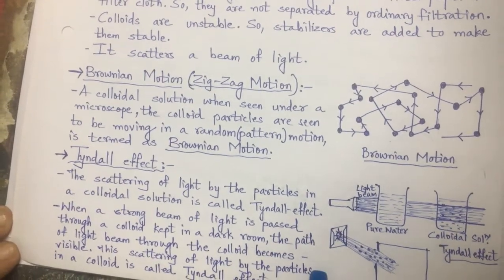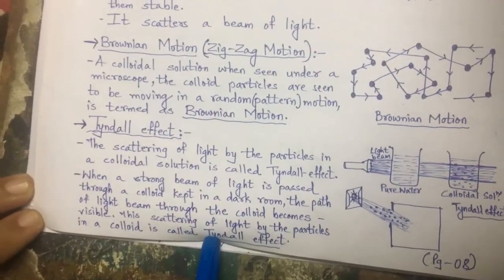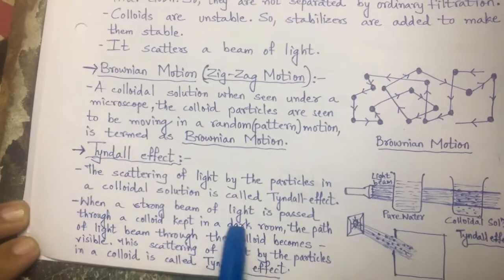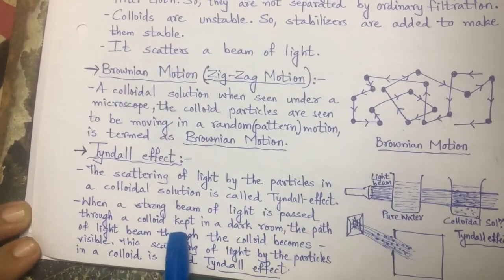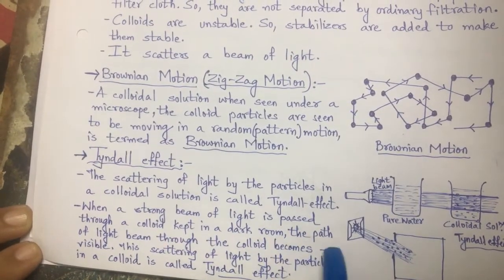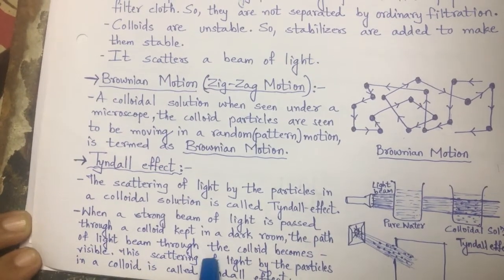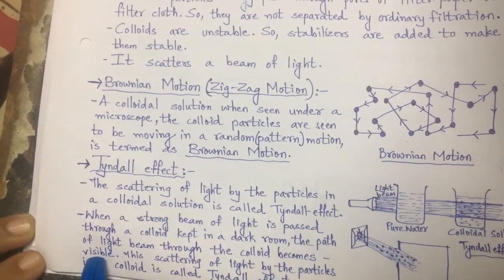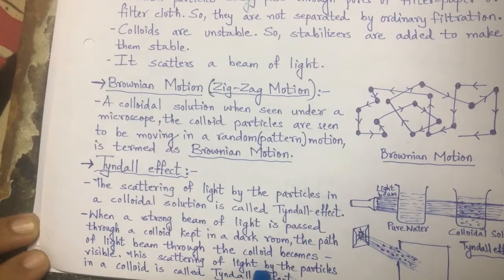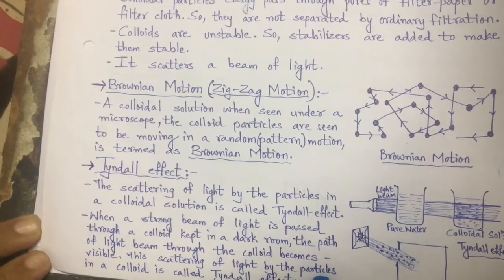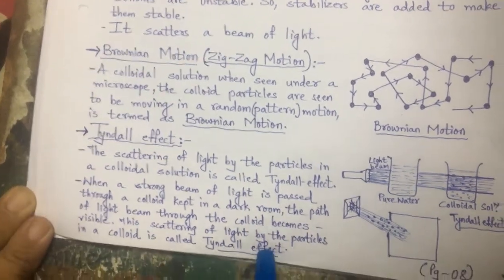One more example I want to give you for the Tyndall effect is, when a strong beam of light is passed through a colloid kept in a dark room, the path of the light beam through the colloid becomes visible. This scattering of light by the particles is called the Tyndall effect.